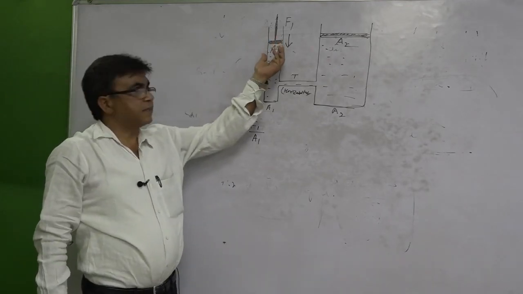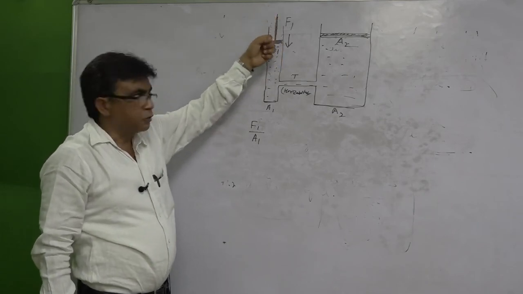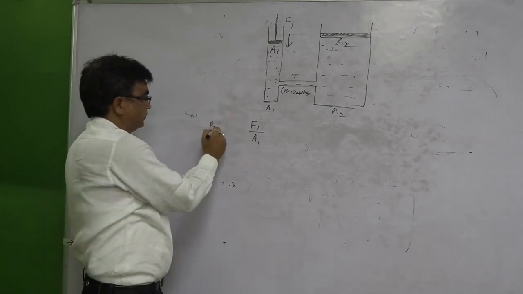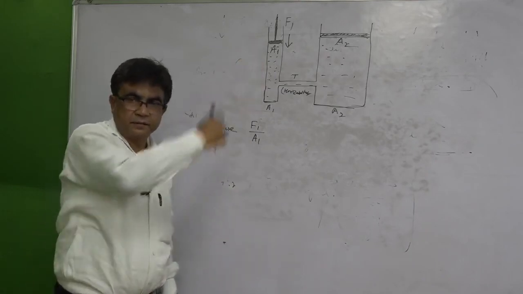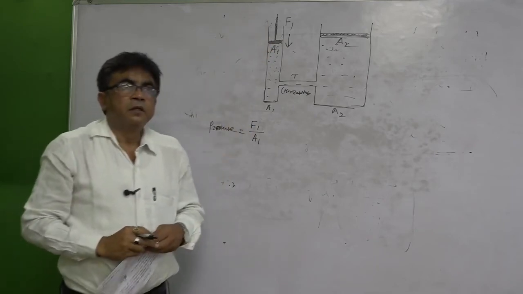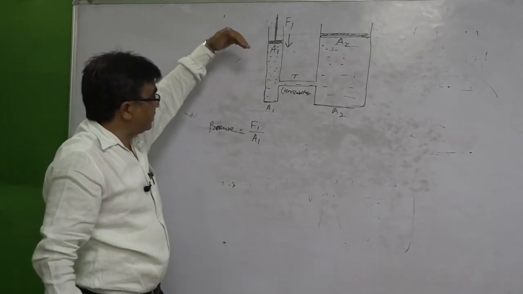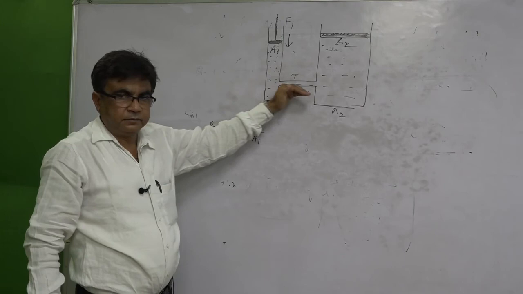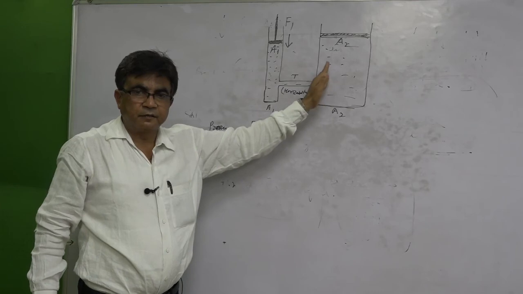If the cross sectional area of this piston is A1, when we apply force F1, how much pressure is created here? In the smaller piston, it's F1 upon A1. Now, what does Pascal's law say?